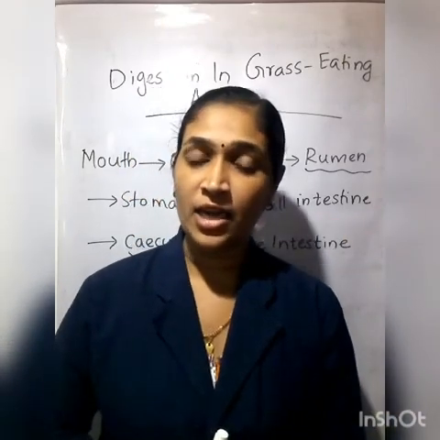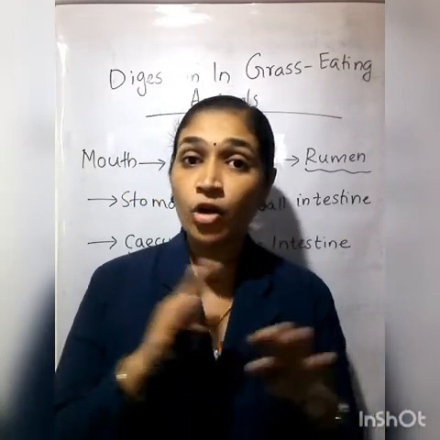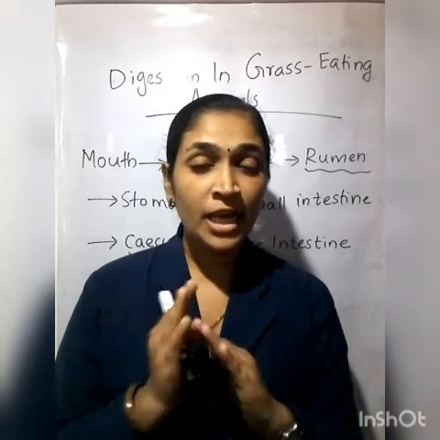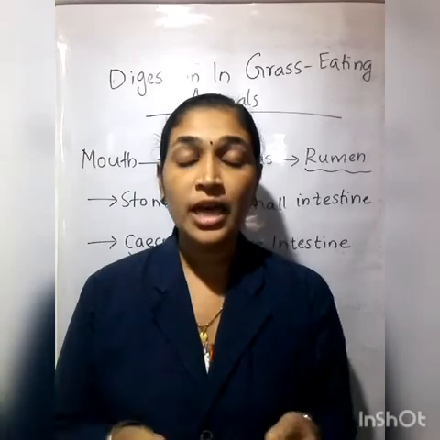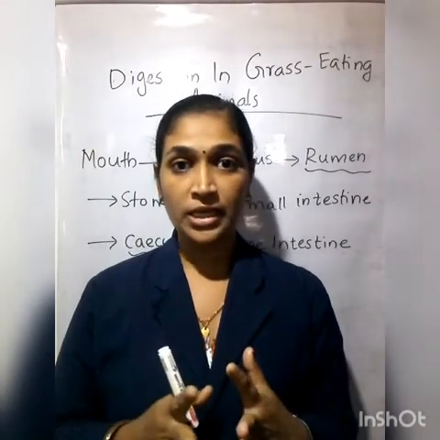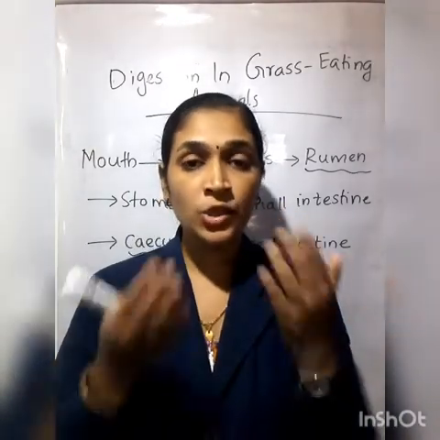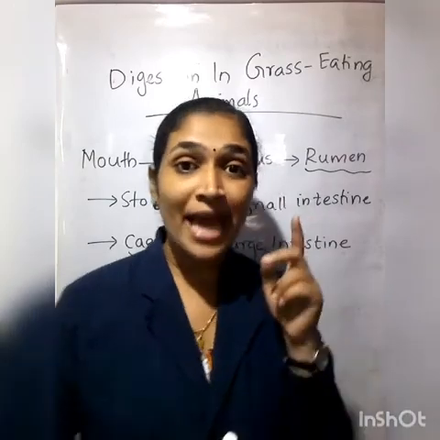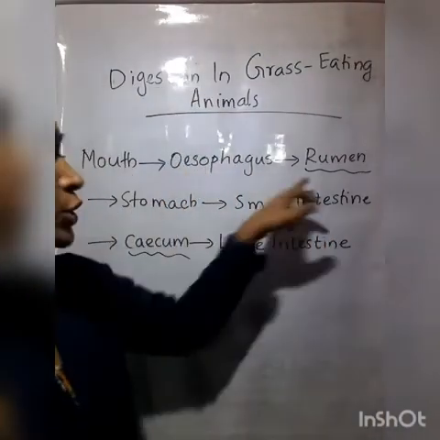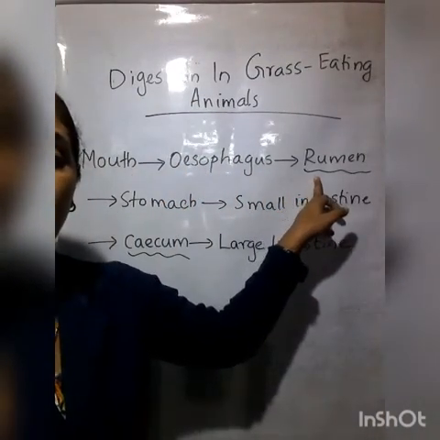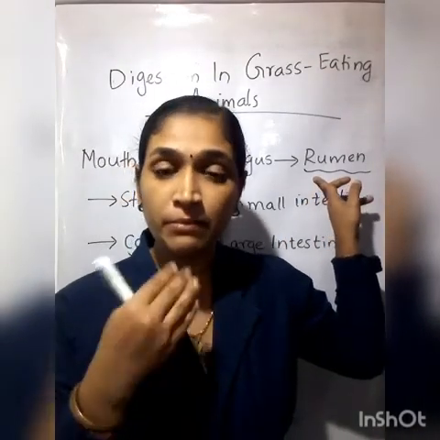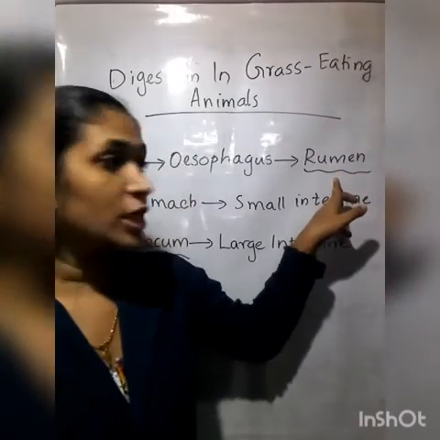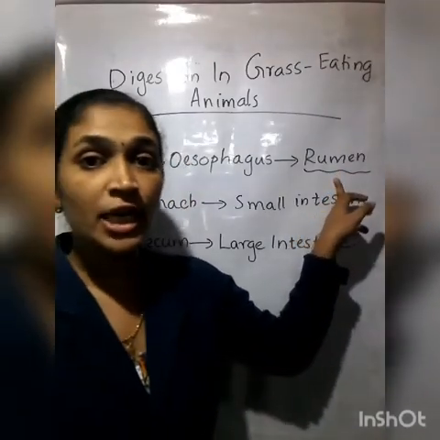When they are eating grass, at that time they are not chewing their food. What are they doing? They are simply swallowing it, without chewing. And that food reaches a special part named the rumen. Understood? Which food? Yes, the simply swallowed food reaches the special part named the rumen.